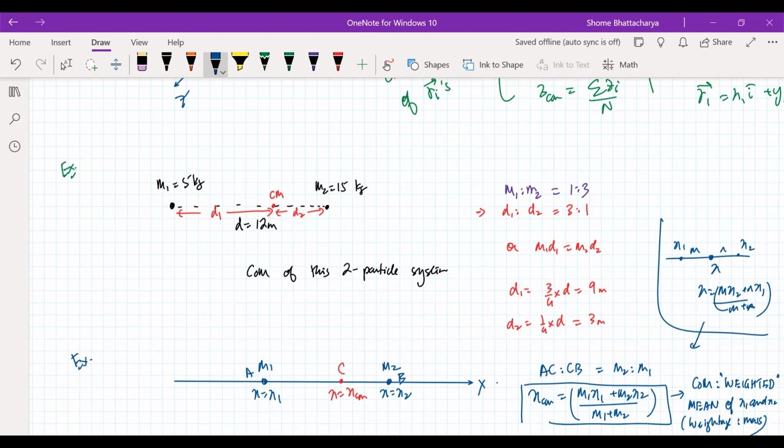Now we can generalize this in three-dimensional space also. So we'll just replace the x coordinate with the position vector. So our CM vector will become m1 r1 plus m2 r2 divided by m1 plus m2 for a two-particle system.